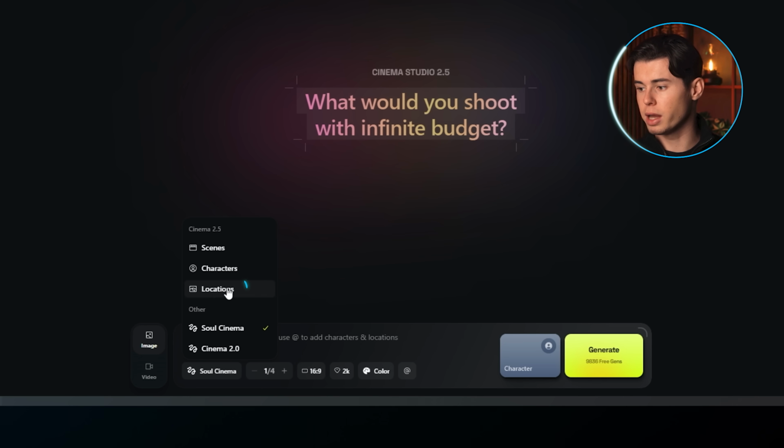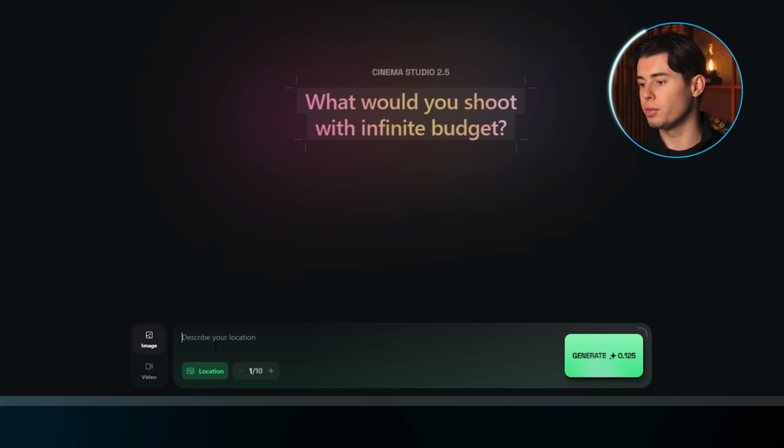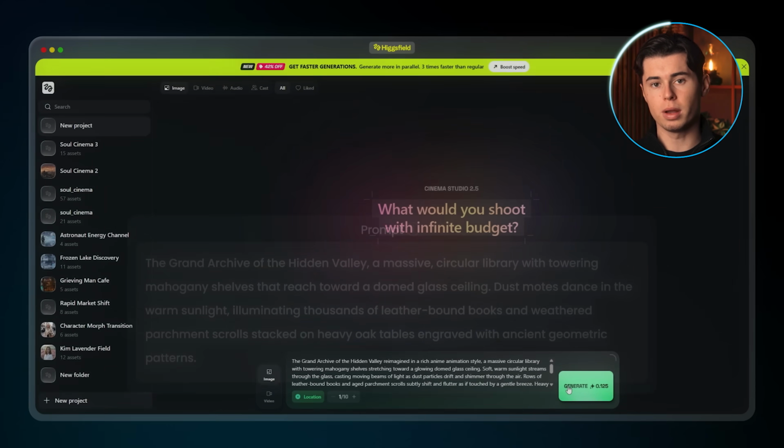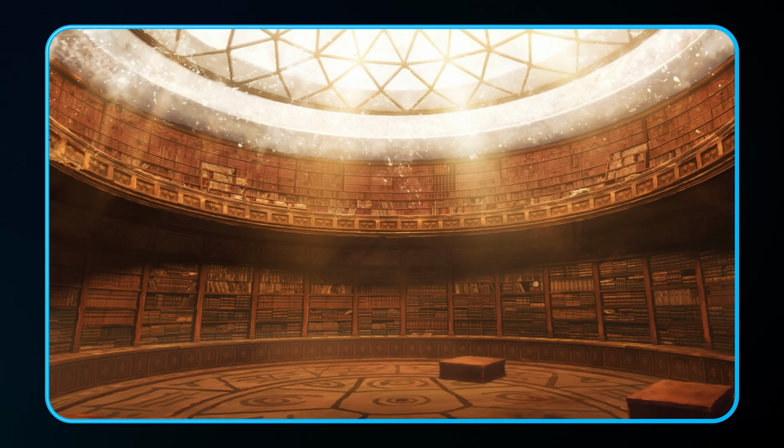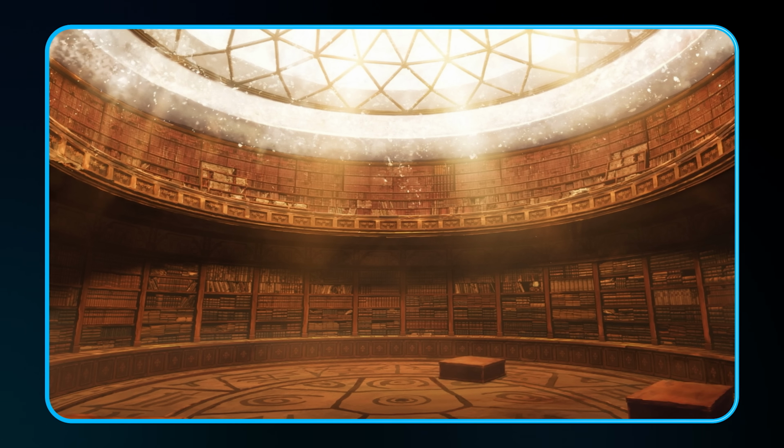Here, select location and describe the exact place you want for your first scene. This is what I'll say. And now press generate. The result looks really good. It kept the exact mood I asked for, so I'll go with this one and save it as location.